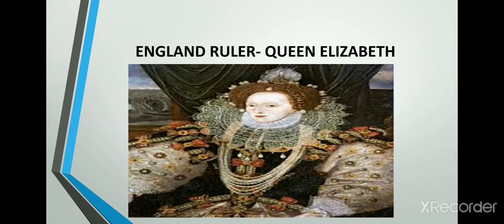Let me explain about the English ruler Queen Elizabeth. In 1600, the East India Company acquired a charter from the ruler of England, that is Queen Elizabeth, granting it the sole right to trade with the East. The meaning of this is that no other trading group in England could compete with the East India Company in trading.